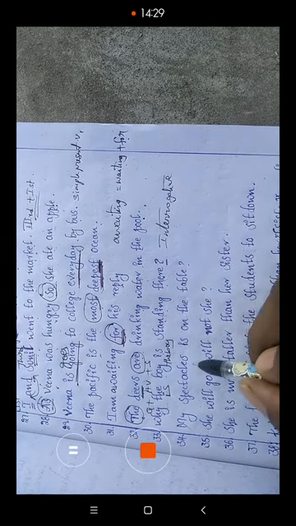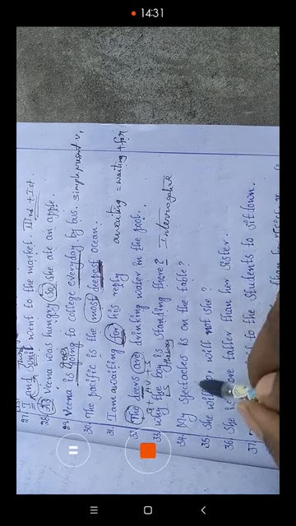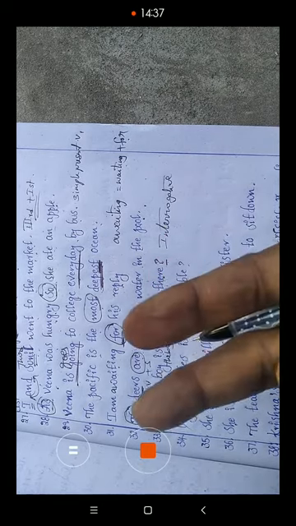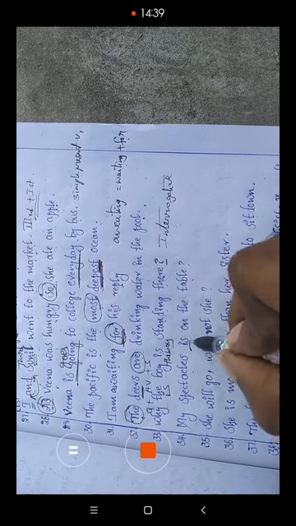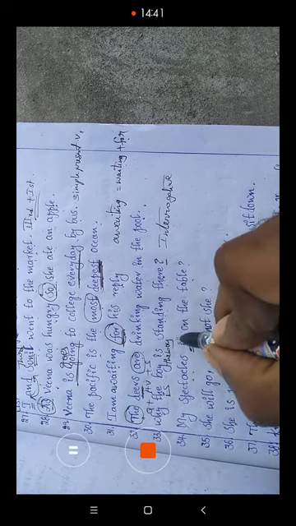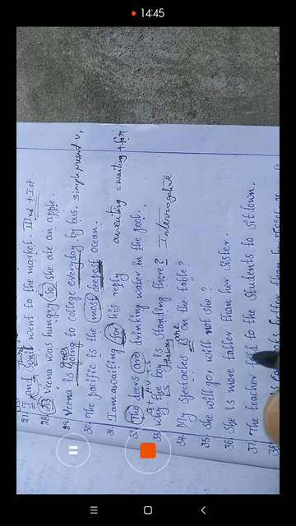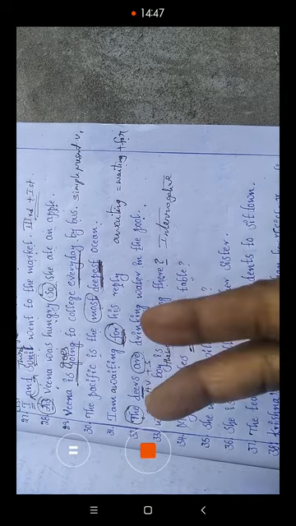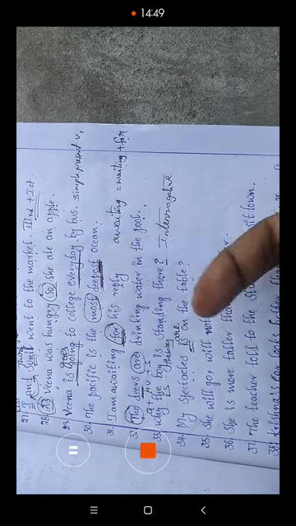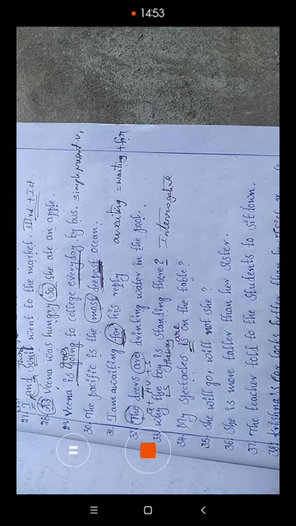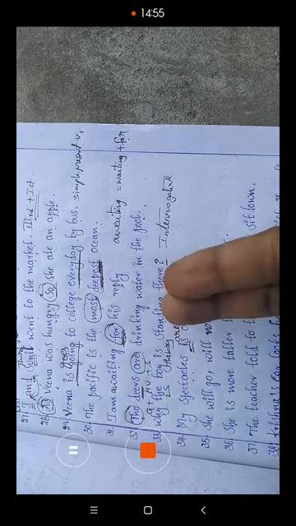Next, my spectacles is on the table. There are two glasses in the specs, so it comes under plural. So: my spectacles are on the table. Trouser is plural. Scissor is plural because there are two iron blades. Spectacles are plural because there are two glasses, and trouser is also plural.